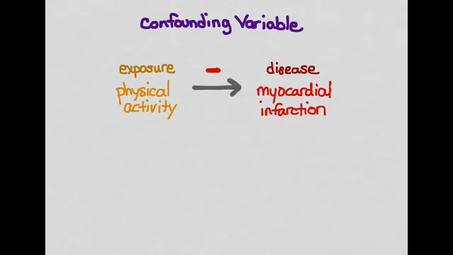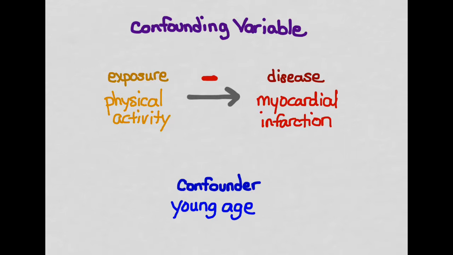Okay, let's talk about another example. So here in this study, we've got a relationship between physical activity, which is our exposure, and myocardial infarction. So what we found in our study is that people who are more physically active are less likely to develop an MI. So a potential confounder in this study is age.